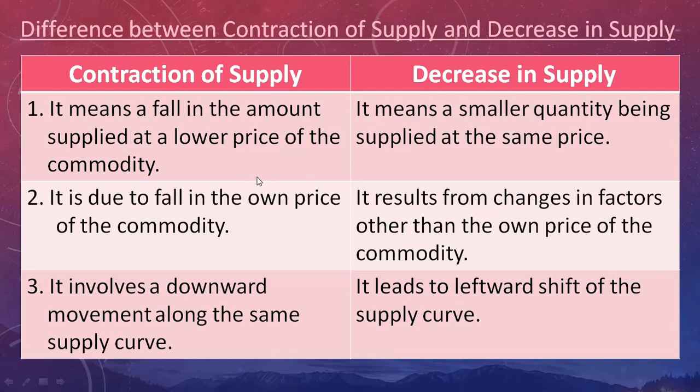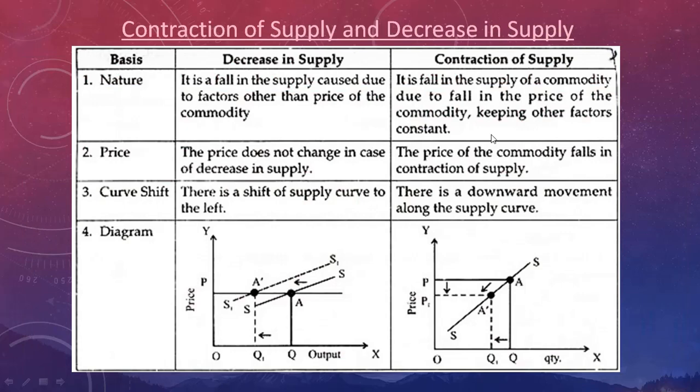It is because of a change in other factors, whereas price remains constant. Contraction involves a downward movement, whereas decrease in supply is the leftward shift of the supply curve. You can see it here: contraction is a downward movement, whereas decrease in supply is towards the left hand side.